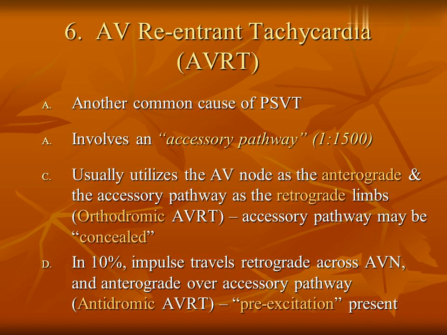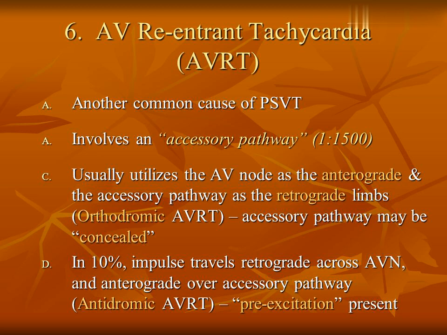6. AV reentrant tachycardia, AVRT. Another common cause of PSVT involves an accessory pathway. It usually utilizes the AV node as the antegrade limb and the accessory pathway as the retrograde limb. This is orthodromic AVRT; the accessory pathway may be concealed. In 10%, the impulse travels retrograde across the AV node and antegrade over the accessory pathway.